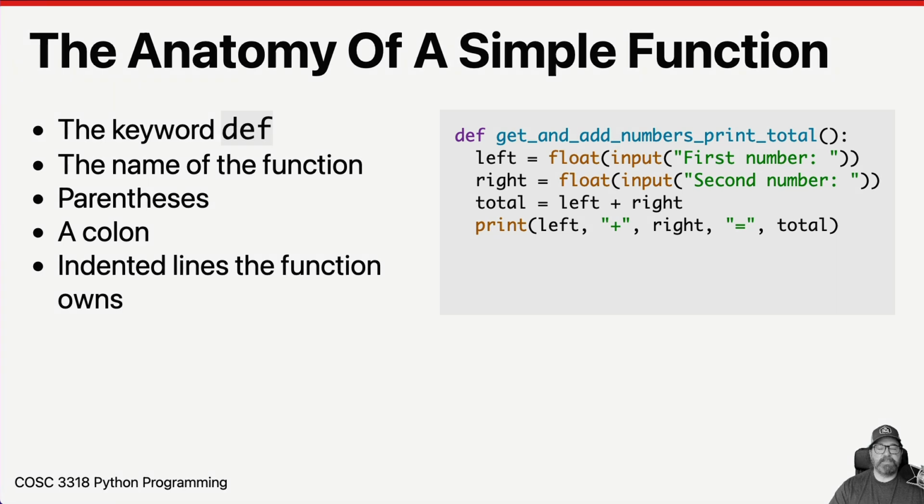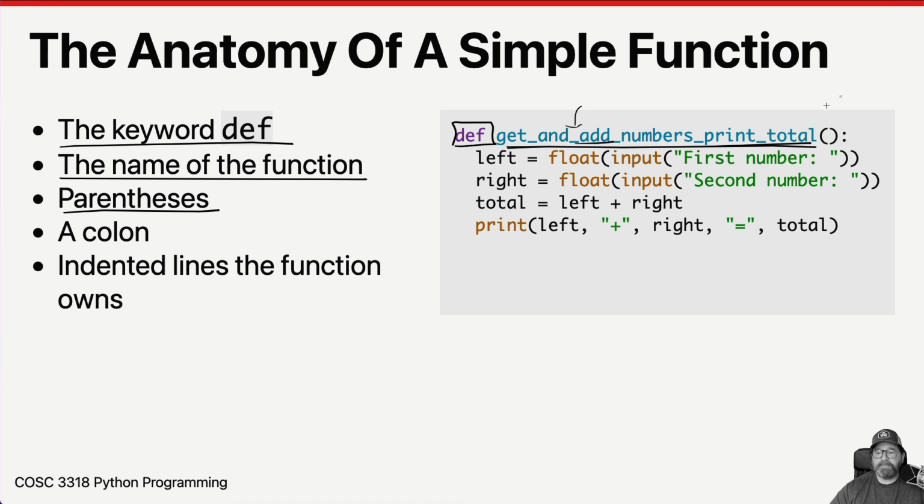So the anatomy of a simple function, I know I'm harping on this a lot, but we're doing it over and over so that it really sinks in. The first thing we do is the keyword def. So def means we are defining a function. Then we give it the name of the function. Mine is snake case and it's really long. Normally our functions don't have this really long name, but this does get and add numbers and it prints the total. So it describes what that function does.